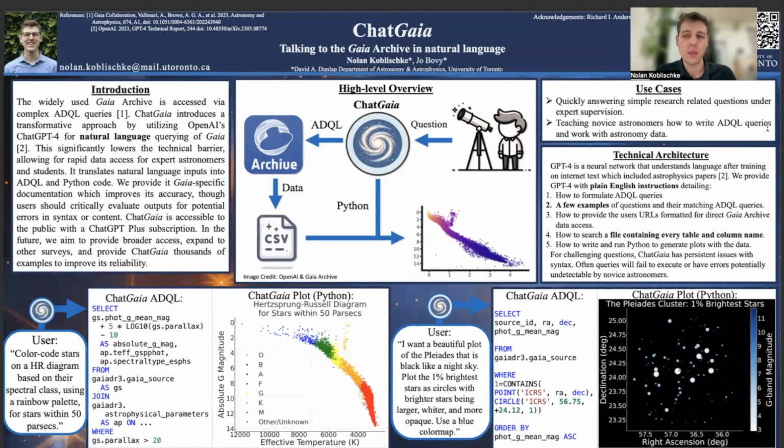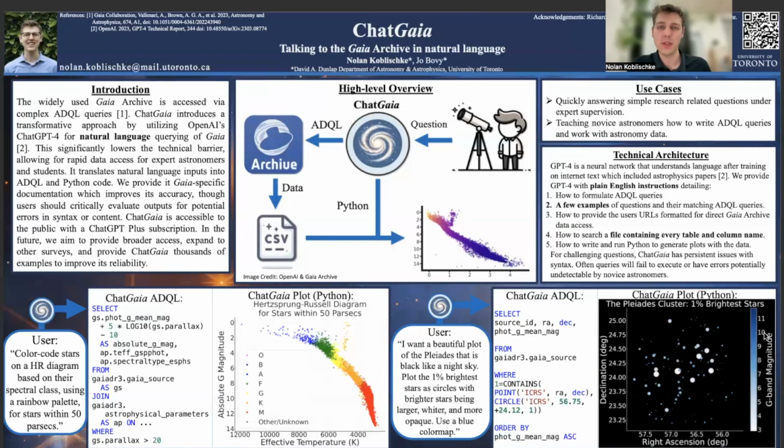I also think this could be useful for novice astronomers who are trying to learn ADQL, but ChatGaia still has persistent issues with syntax, with the content of its query and its code. And so it might be potentially dangerous for students to rely too heavily on this, because there could be some errors that it writes in the code or the query that could be undetectable by students.